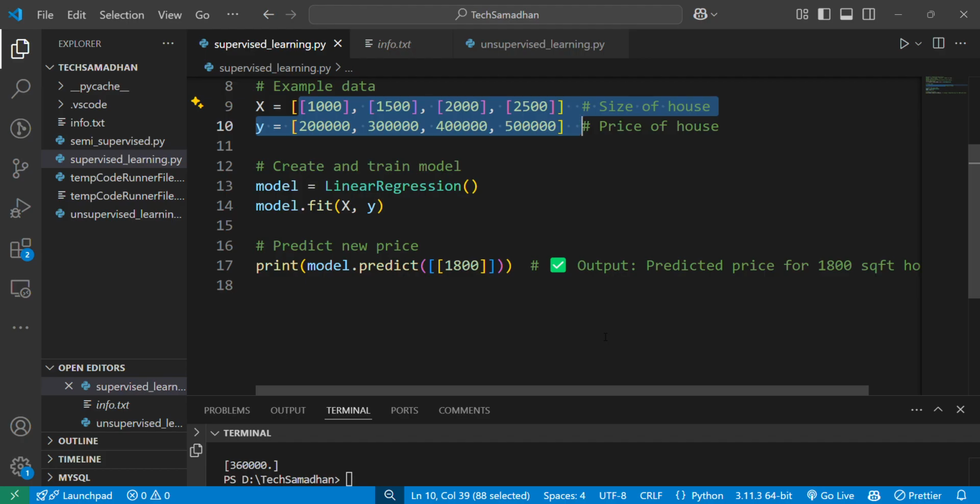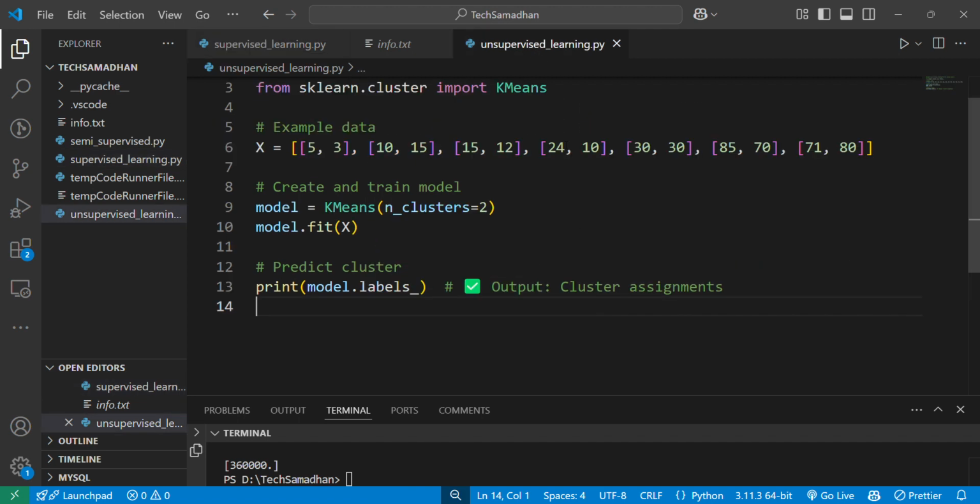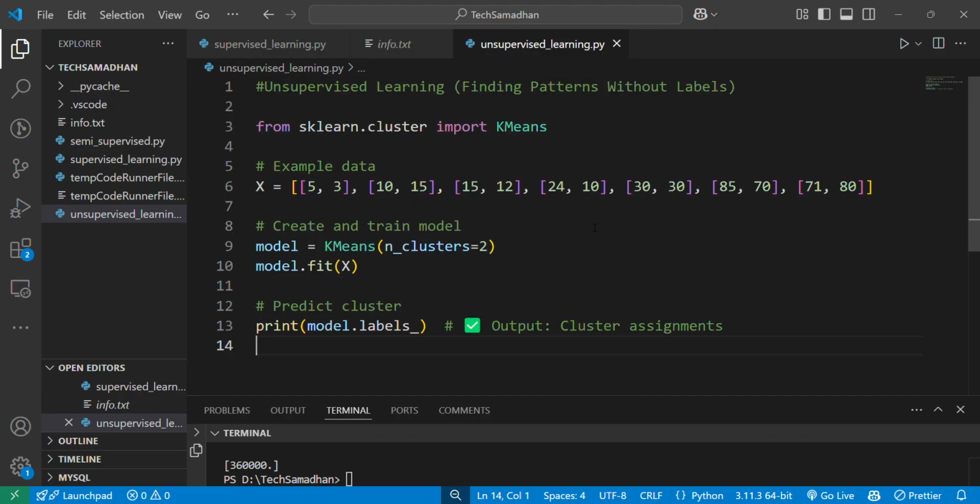So we can use machine learning, supervised learning, when we have clearly labeled data and we want to predict an outcome based on some patterns. Now moving forward to unsupervised learning. Unsupervised means what? We will find the patterns without labels. So here you can see no output is provided. In unsupervised learning, the model is given only input data. No labels means what? No output. So here we can write: only input is provided and no output is there in unsupervised learning.